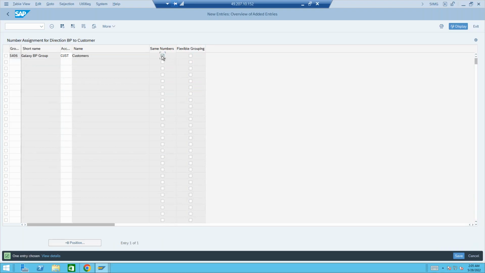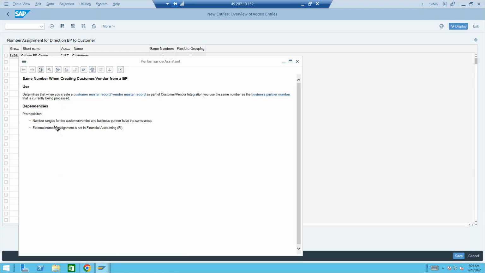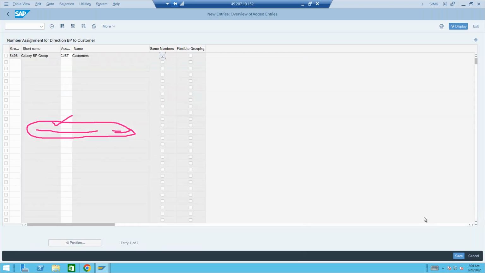But what is important here, as I told you, if you want to achieve the same number scenario, external number assignment should be set to FI. FI means customer. Customer number should be external and BP number should be internal. Customer number should be external only. Then only you can achieve this. If not, you cannot achieve this. And the number range also should be the same. But why like this? Why is customer number external and business partner internal? Why can't it be the same or the other way around?